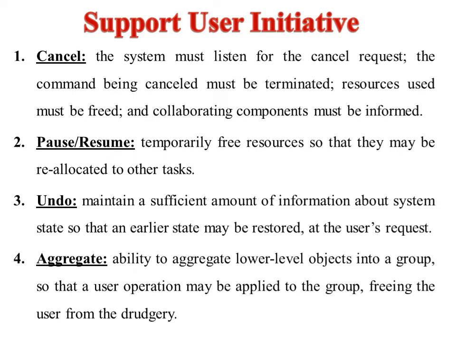Second one is the pause or resume. It has to temporarily free the resources so that they can be reallocated to other tasks. Next one is the undo. It has to maintain a sufficient amount of information in the system so that the earlier state may be restored according to the user's request. Next one is the aggregate, which is going to give low level objects into a group so that the operation can be applied to the group according to the user's request.